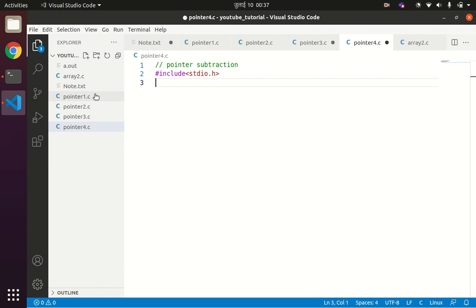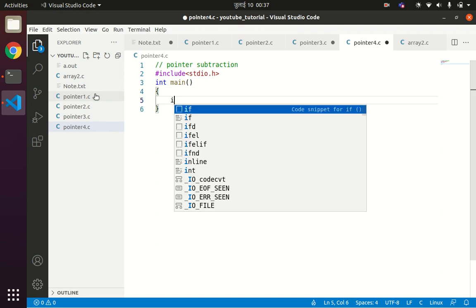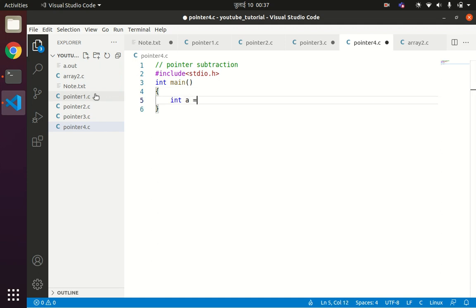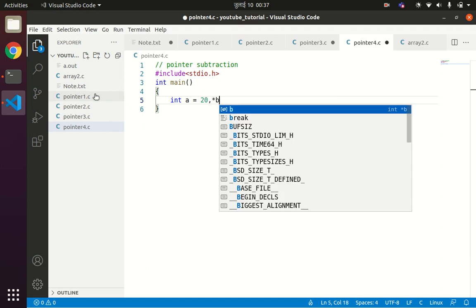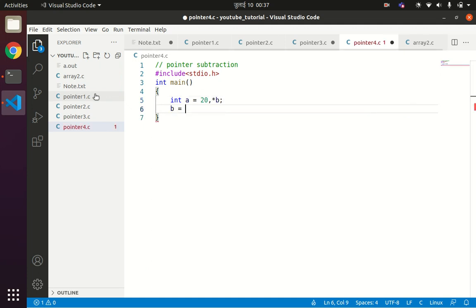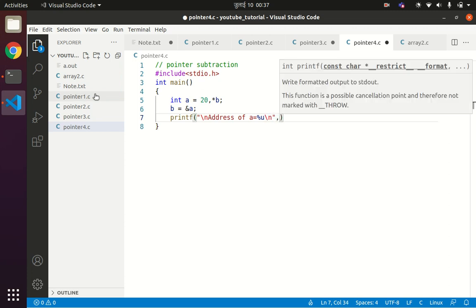So, #include <stdio.h>. int main, I'll write one simple variable, a equals 20, and *b, in which I am storing the address of a. Now printf("address of a = %u\n", b).